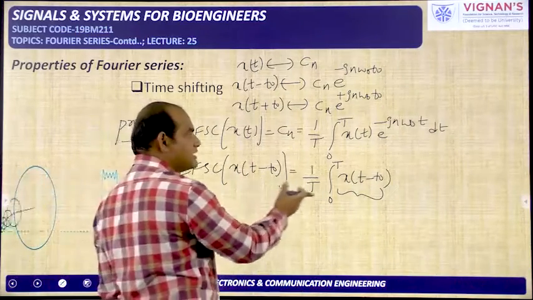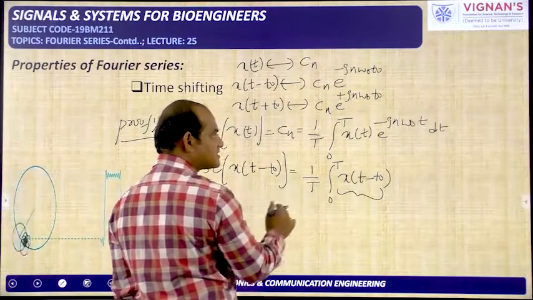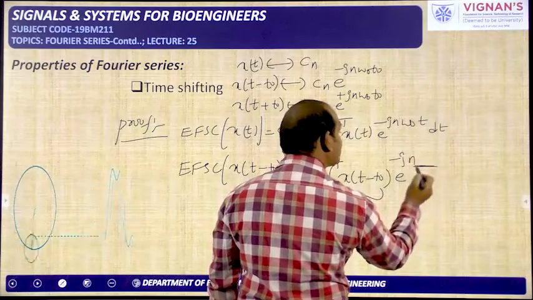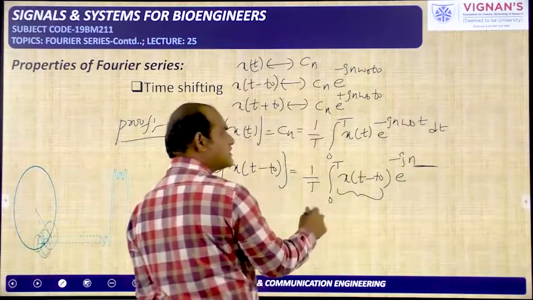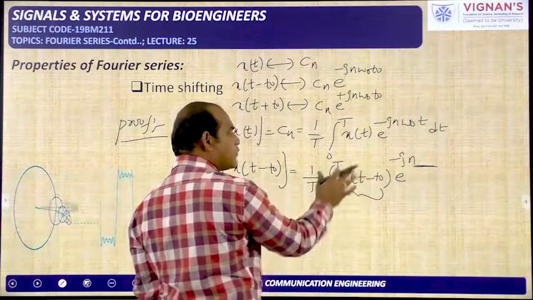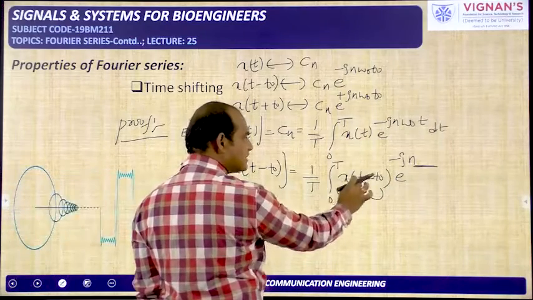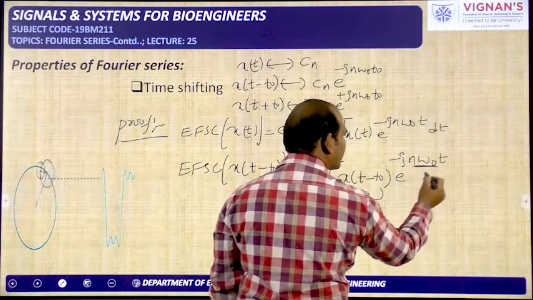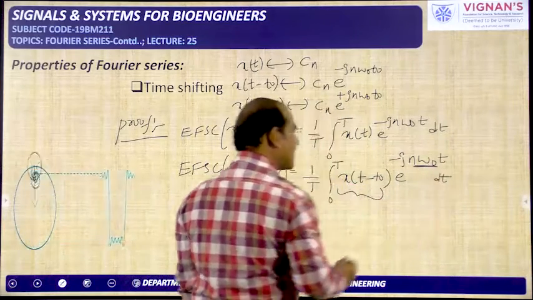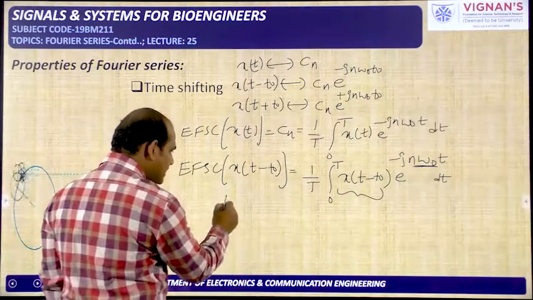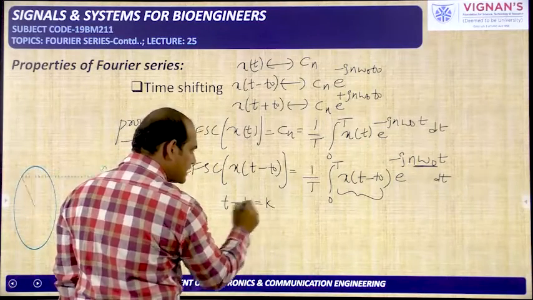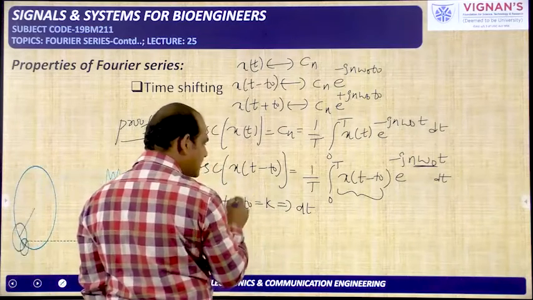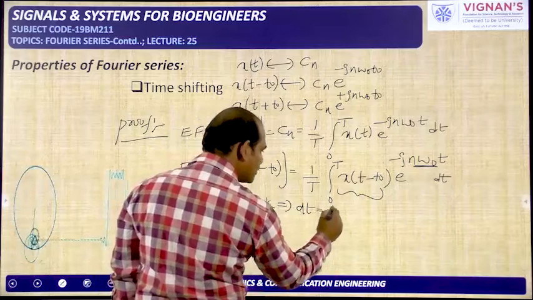Here we need to write the signal for which we are calculating the coefficient. Our requirement is calculating the coefficient for x of t minus t naught, and here we need to write e power minus Jn times the fundamental frequency of the signal x of t minus t naught. Because the time periods of x of t and x of t minus t naught are the same, the fundamental frequency is also the same, so I am writing omega naught t dt. Now consider t minus t naught as a new variable k. If you differentiate, t naught is constant and its derivative is 0, so dt is equal to dk.